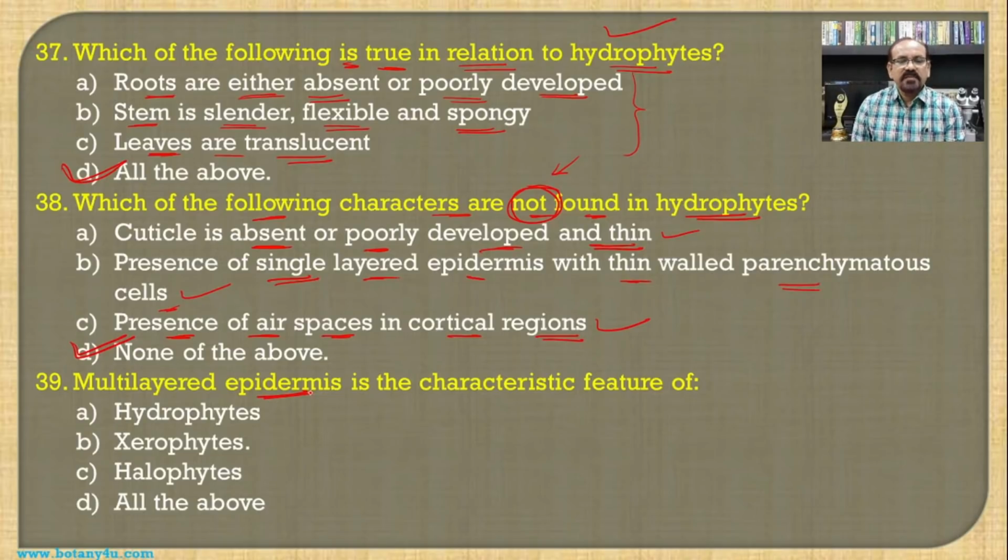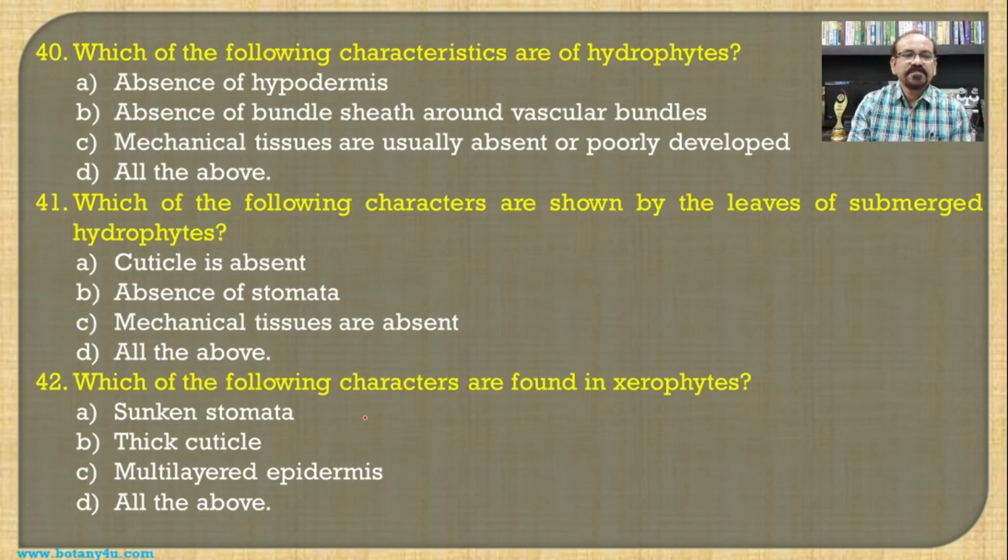Then multilayered epidermis is a characteristic feature of, usually such type of condition is responsible to avoid or to decrease the rate of transpiration, and there is a necessity to check the transpiration in xerophytes, and hence the multi-layered epidermis is found in plants like the xerophytes, and the best example you can find is Nerium indicum. So in Nerium there is a presence of multi-layered epidermis.